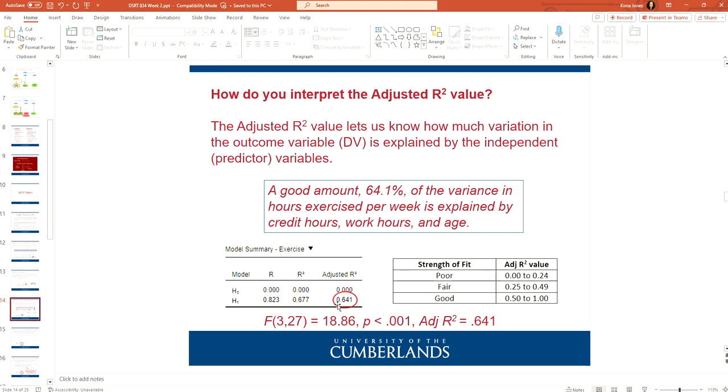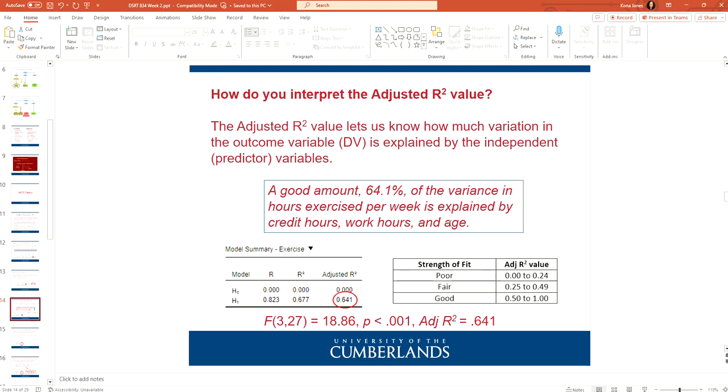In this case, it's 0.641, and I've got the table right here, and you can see the 0.641 lands in the good section. So a good amount, 64.1% of the variance in hours exercised per week, is explained by credit hours, work hours, and age.